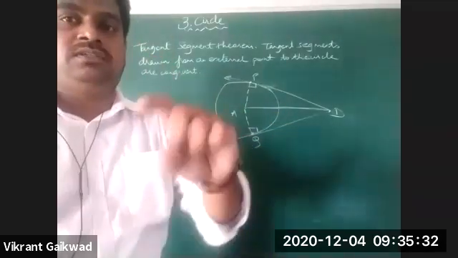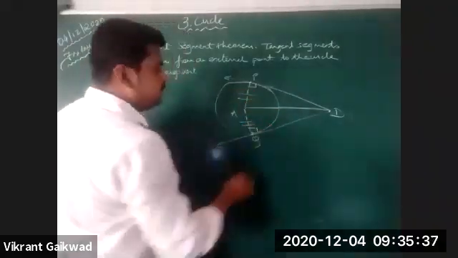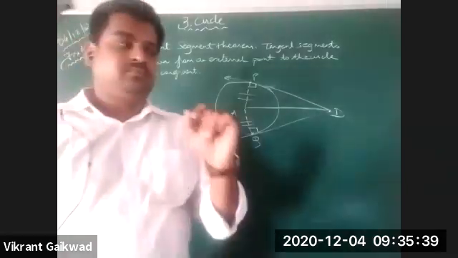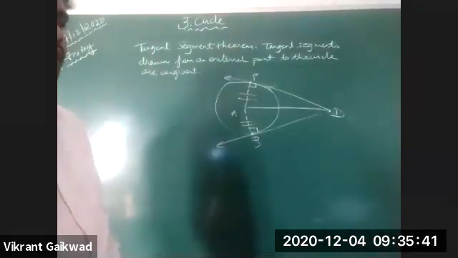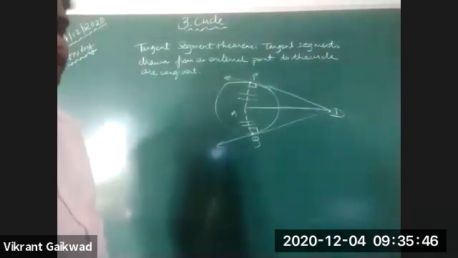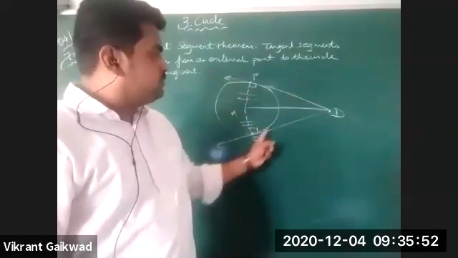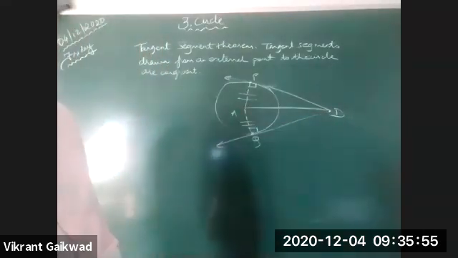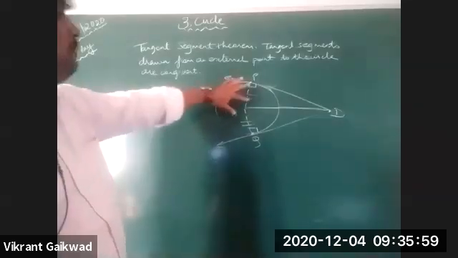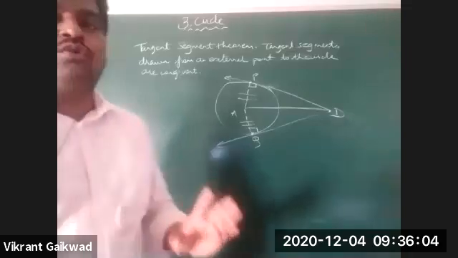Now with the help of this, check. Radius is going to be equal. Then you've got AD equals to AD. And you've got angle APD equals to AQD. So therefore, you'll get this triangle PAB and triangle PAQ congruent.